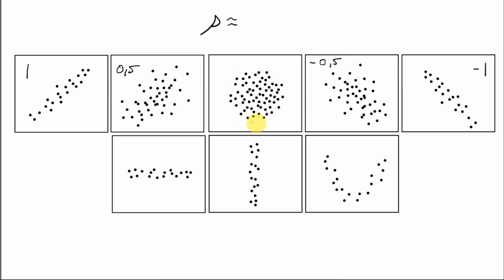In this case there is no linear correlation at all, just a big cloud of points. So here it will be close to 0. In these two cases also there will be 0, because taking this case for example, you see no matter what x is, you always get the same y. And here, no matter what y is, we get the same x.